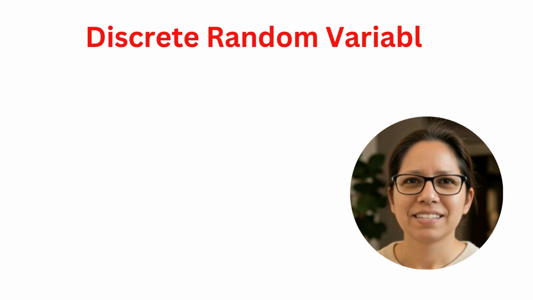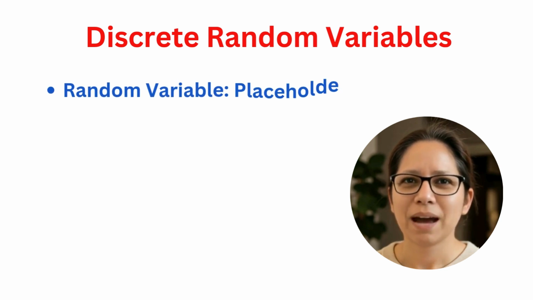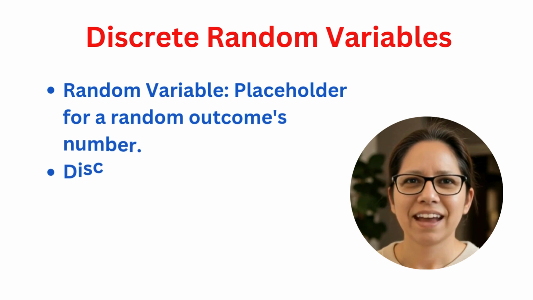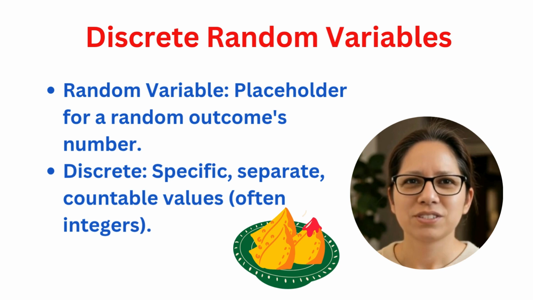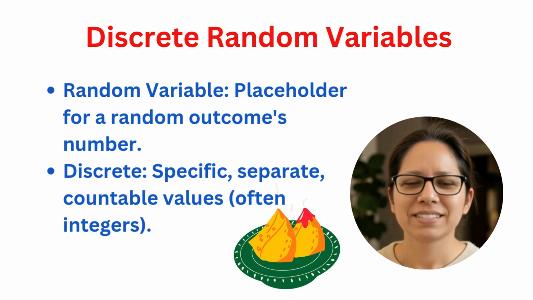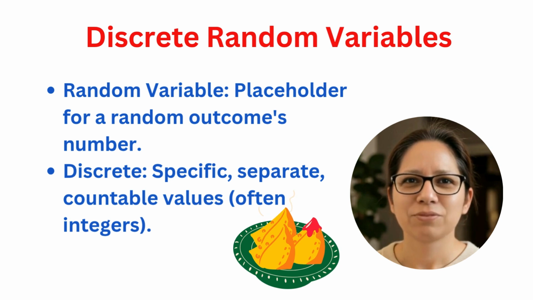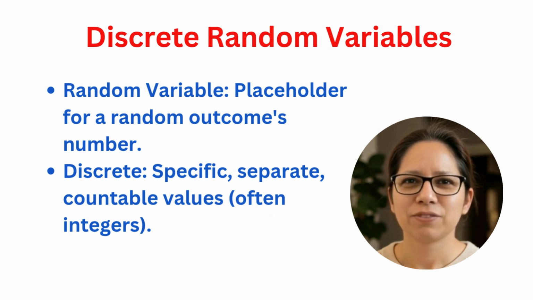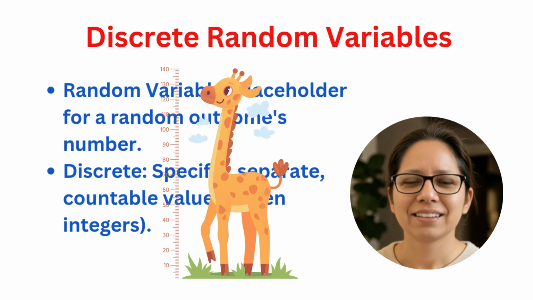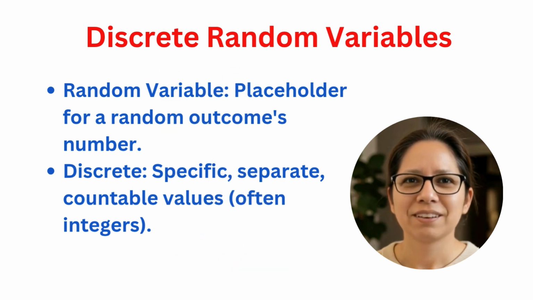Alright, first things first. To get PMFs, we need to meet their best friend, the discrete random variable. Sounds fancy, but it's just a placeholder for a number that pops out of some random process. If that number can only be specific, countable values, like the number of delicious samosas you're about to eat, you can't eat 2.7 samosas, right? Unless things get really messy. Or the number of unread emails that show up in your inbox each morning, then it's discrete. This is different from continuous things like your exact height, which can be any value in a range. PMFs, they're the rock stars for discrete stuff.